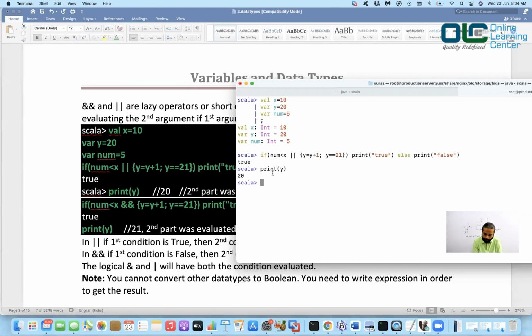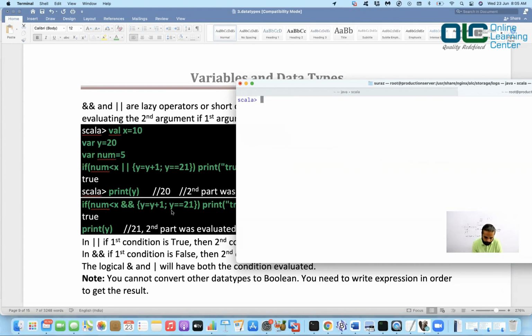I went back and tried to print the value of y. What was the value of y, guys? Y value was 20, right? And if you see, since this was not evaluated, your y value is not incremented. It stayed at 20. Make sense? Okay.